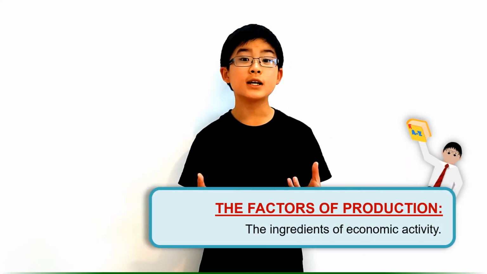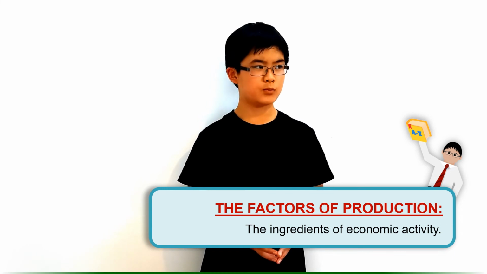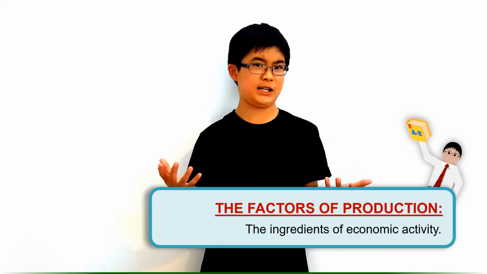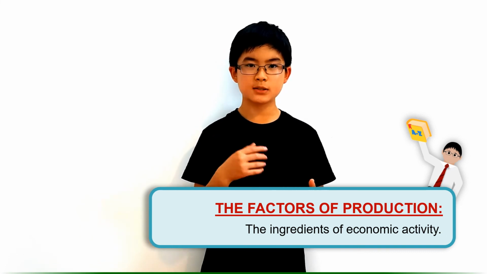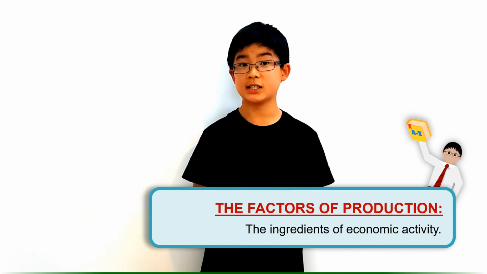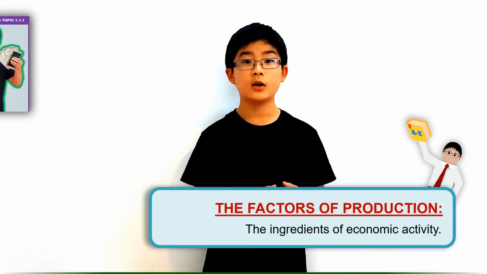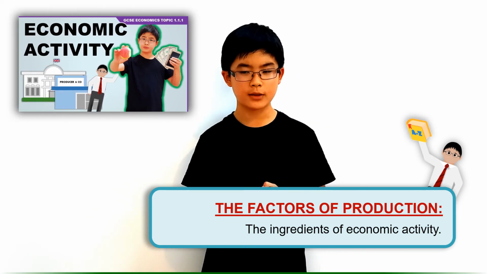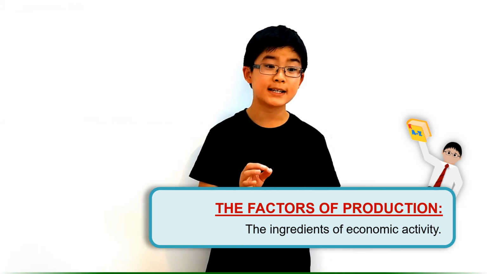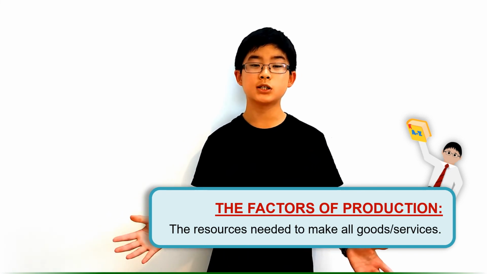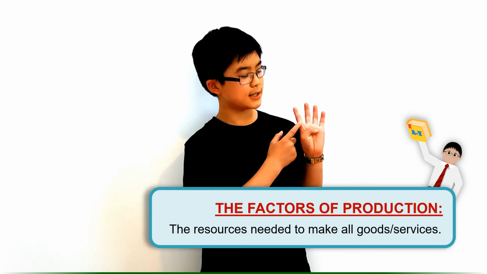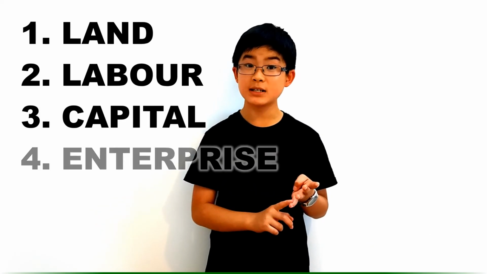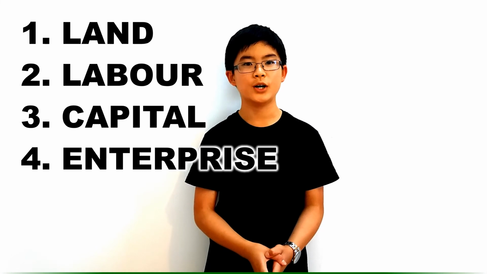Okay, let's start by defining what the factors of production are. The factors of production are the ingredients of economic activity. Wait, that sounds a bit complicated, ingredients of economic activity. To make things a bit clearer, it might be helpful to watch my first GCSE Economics video, 1.11, on economic activity, but you don't really need to know about that. The factors of production are basically the resources needed to make all goods and services. What are there? Well, I mentioned that there were 4, and these are land, labour, capital, and enterprise. Let's go through them one by one.